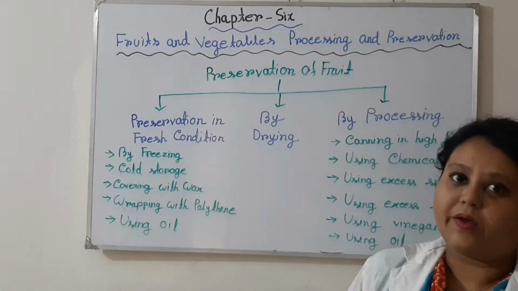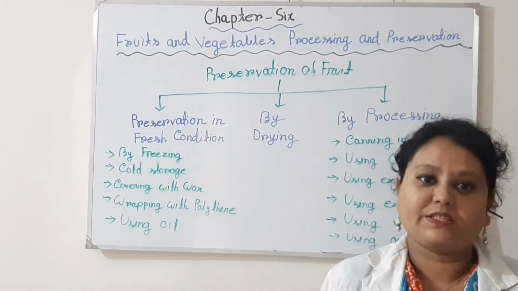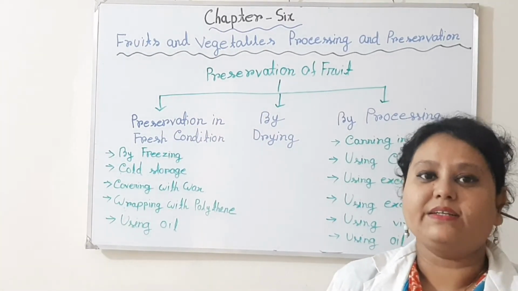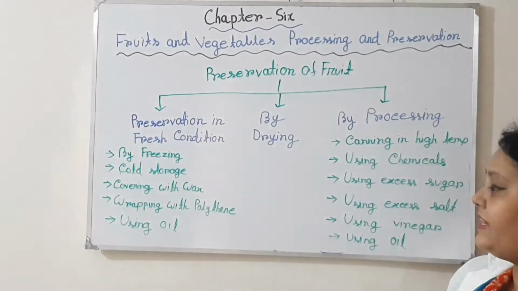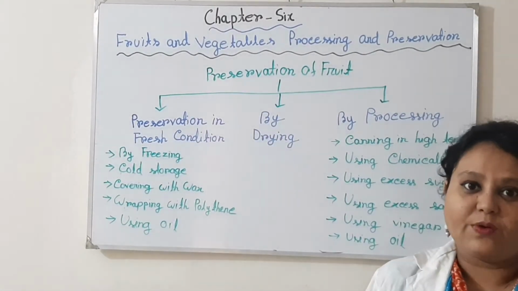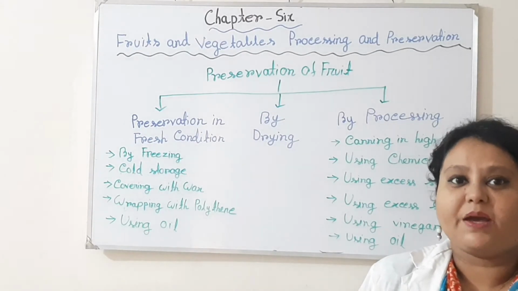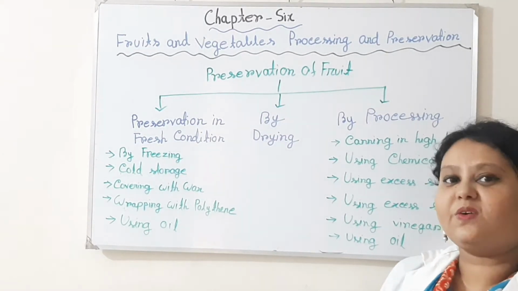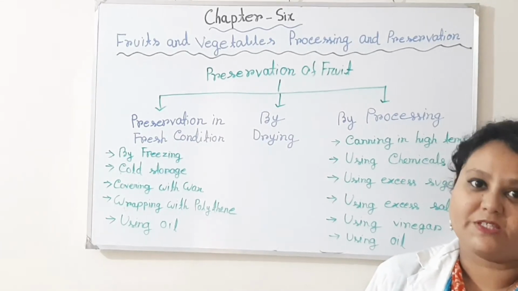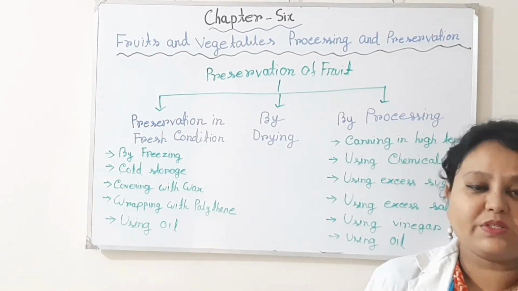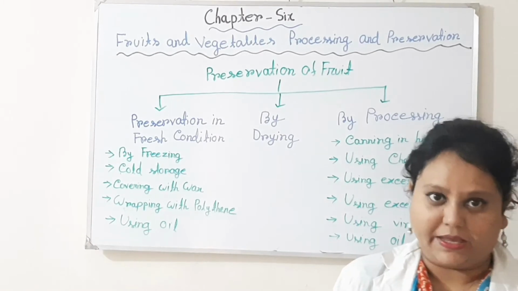Then using oil. If the fruits are coated with some oil, then the fruits can be stored for a long time. The second method is drying. You know that nowadays the demand for dry fruits is high. So here the fruits are dried. Mainly 5 to 15% moisture is retained, and the fruits can be stored for a long time.